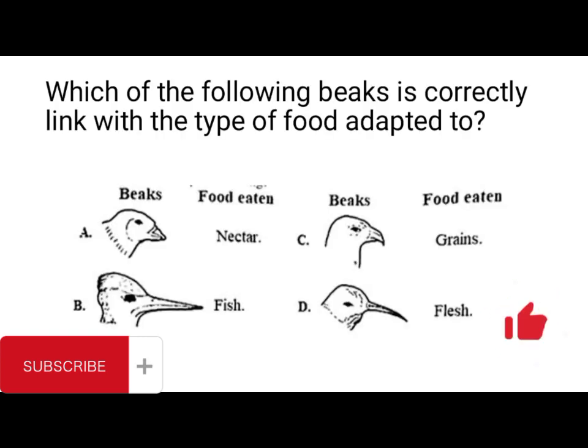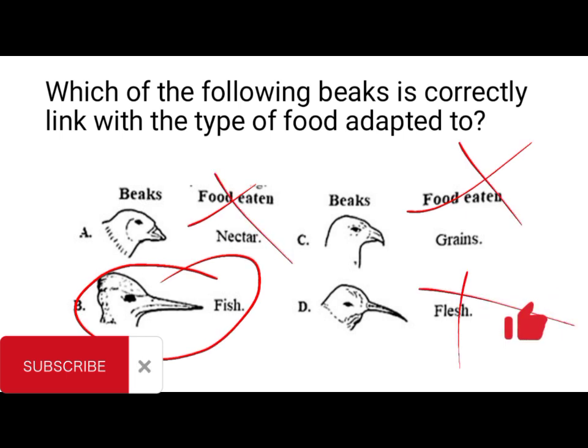Okay, from what we've studied, which of the following beaks is correctly linked with the type of food adapted to? I'm not going to spend much time here so that this video will not be too long. The answer is B. This is a long pointed beak that is fitted for fishing. You can see that this is not, and likewise this is not.